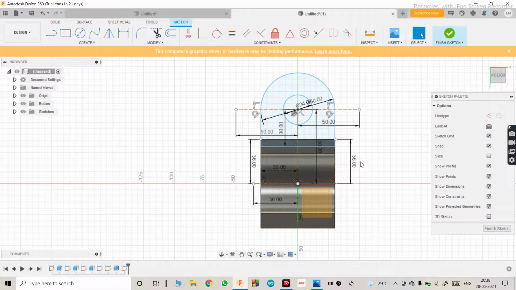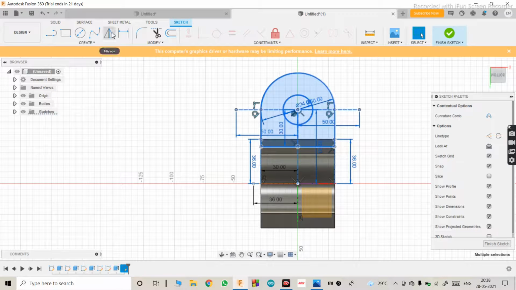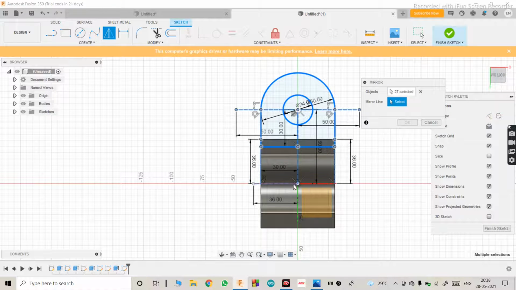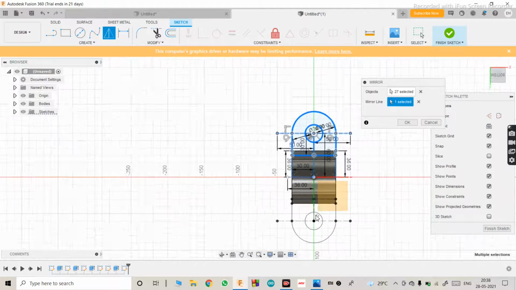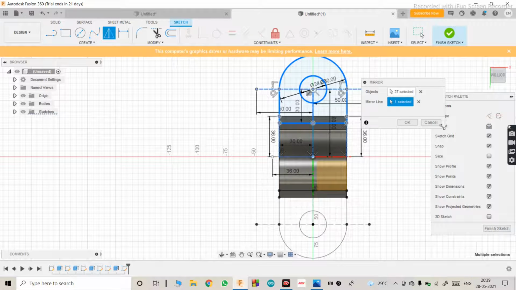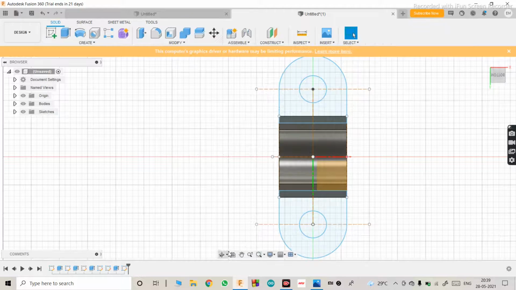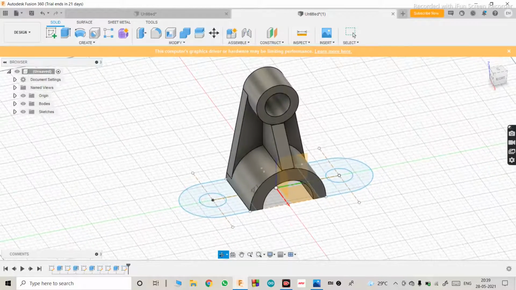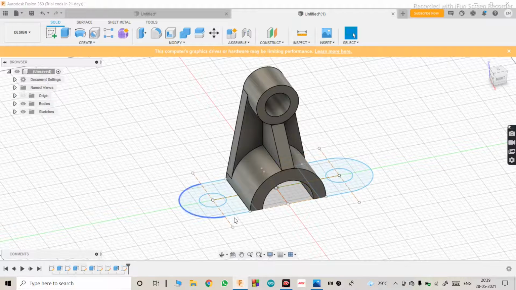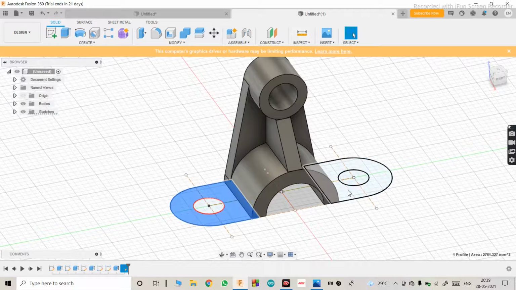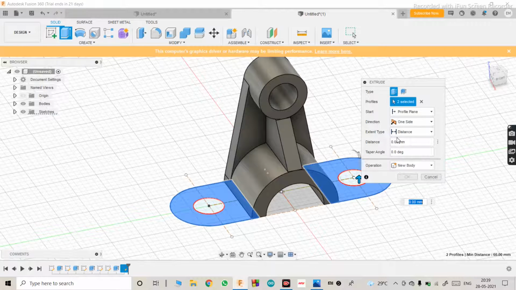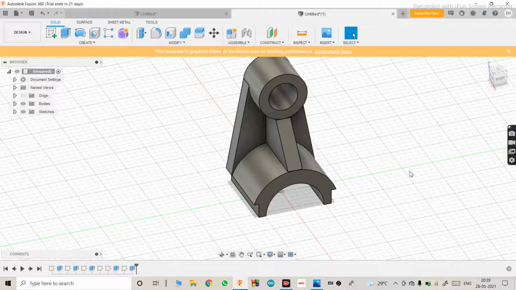Now we'll copy the same. We'll just mirror this to this line, and the same will appear at the bottom side. Hit OK, finish the sketch. Okay, turn off the origin. Select this portion. Press and hold the control button. Select the other portion and hit extrude. Make the distance as 12 mm. Hit enter. Oops.